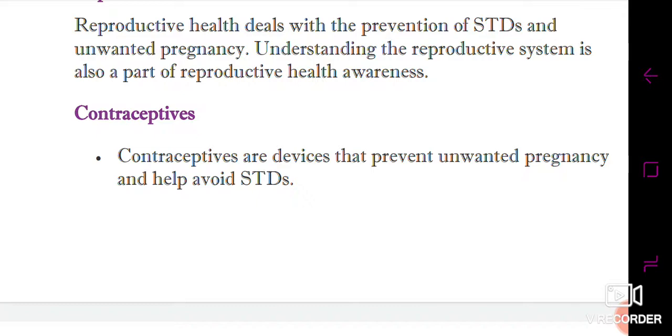So by avoiding direct sexual contact, we will be protected from many kinds of viral and bacterial severe infections, like HIV, human immunodeficiency virus, or many bacterial infections which cause severe diseases that lead to death. So this way we have already covered our chapter, how do organisms reproduce. Okay.